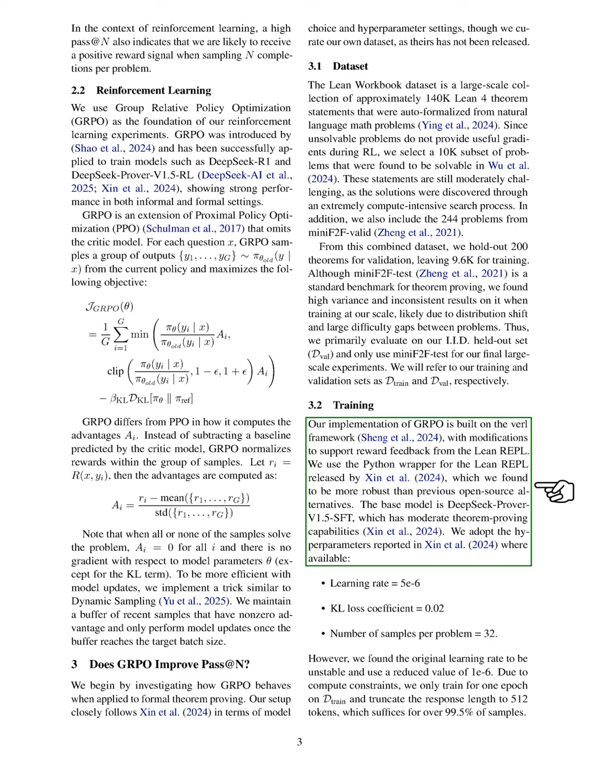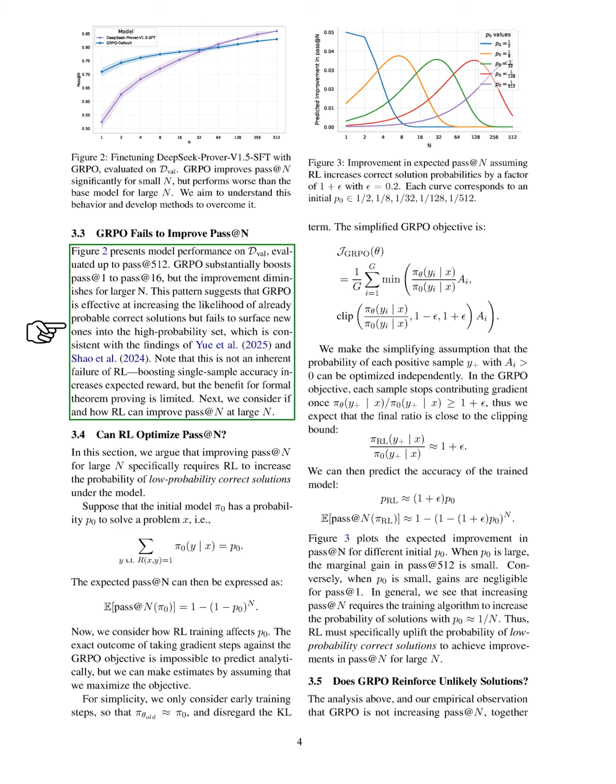Our findings indicate that GRPO does not improve the pass rate at larger values. While it significantly enhances the pass rate from 1 to 16, the improvements taper off for larger numbers. This suggests that GRPO is good at boosting the likelihood of already probable solutions but struggles to introduce new high-probability solutions, which aligns with previous findings.